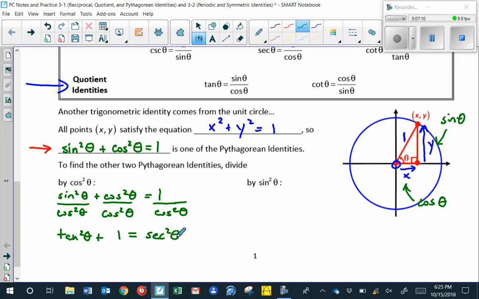Now we have another Pythagorean identity that involves the tangent and the secant functions. I'll start again with the Pythagorean identity sine squared of theta plus cosine squared of theta is equal to 1, and this time I'll divide all of the terms by sine squared of theta.